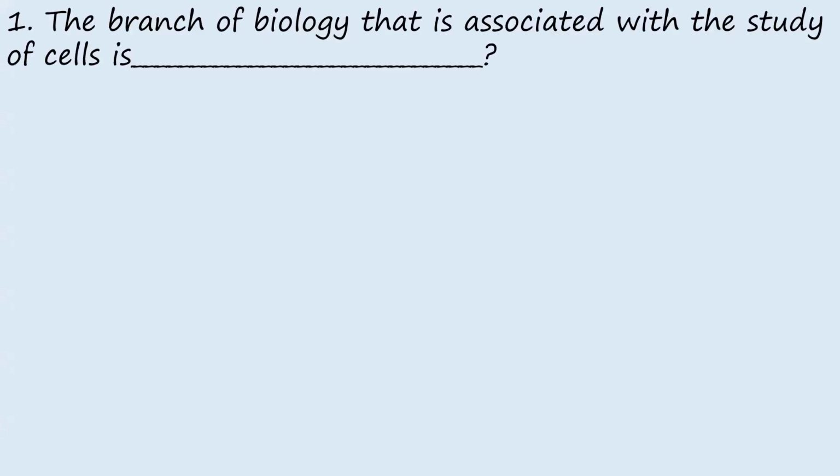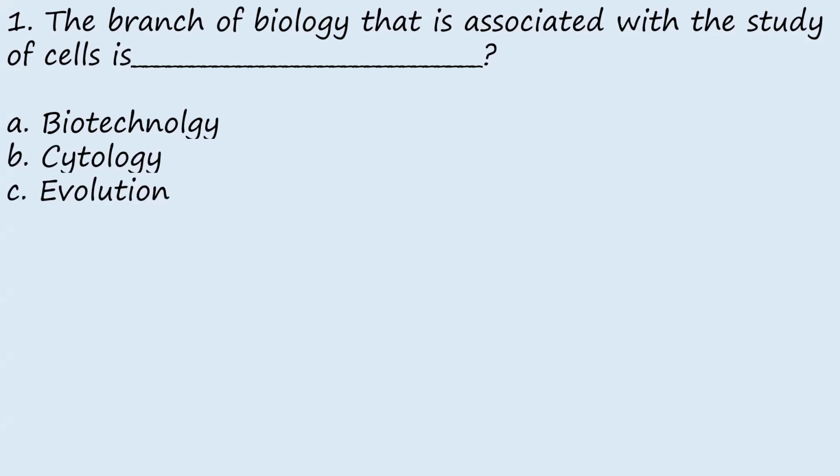The branch of biology that is associated with the study of cells is A. Biotechnology, B. Cytology, C. Evolution, D. Genetics. So what is biotechnology? Biotechnology is the branch of biology that deals with the use of living organisms or parts of living organisms.